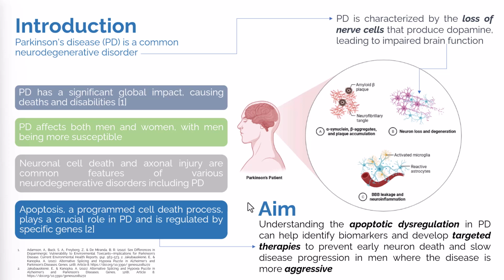So the idea behind this study was to understand the apoptotic dysregulation in PD, which can help us to identify therapeutic biomarkers that can be targeted using multiple target therapies to prevent early neuron death. Because if there is early apoptosis, it can cause early neuronal death, and this is a key factor behind this research. I wanted to study how and what sort of genes can cause early apoptosis by their dysregulation.